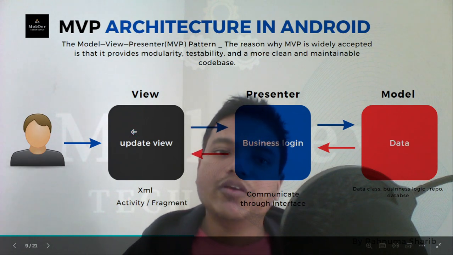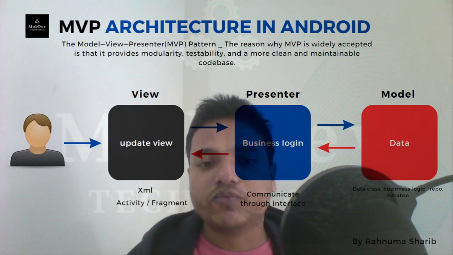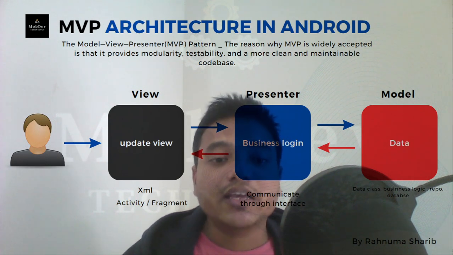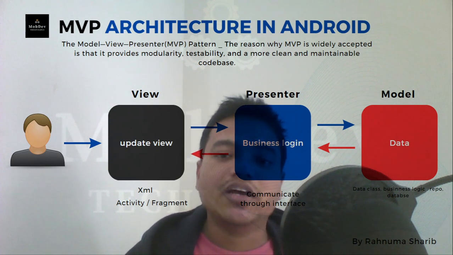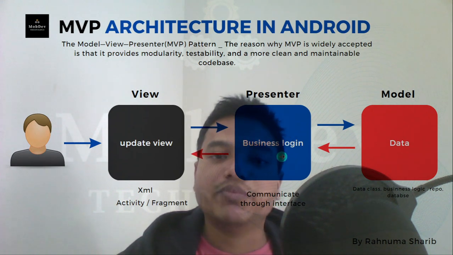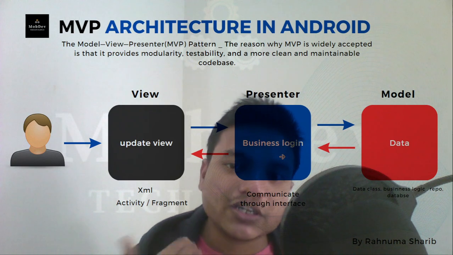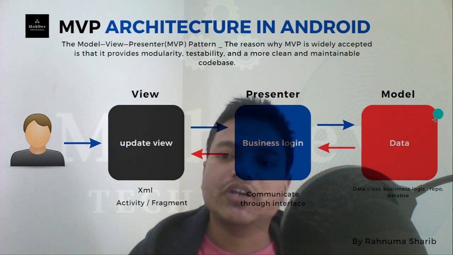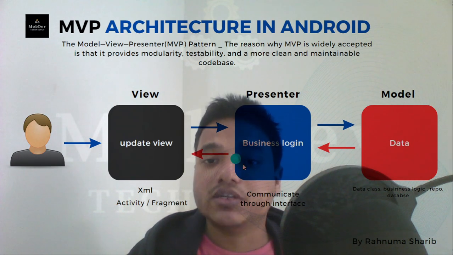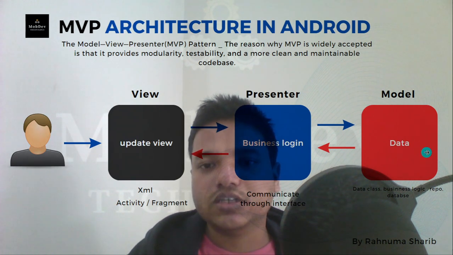The view has just one thing to deal with, the view. If we need some business logic, we call the presenter to do it for us. If we still need data, the presenter will get the data from the model. So here the view is independent, the presenter is independent, and the model is independent.